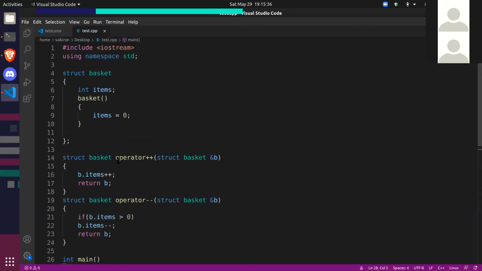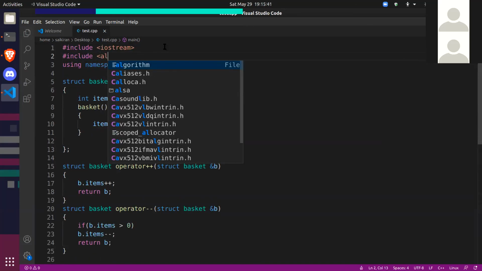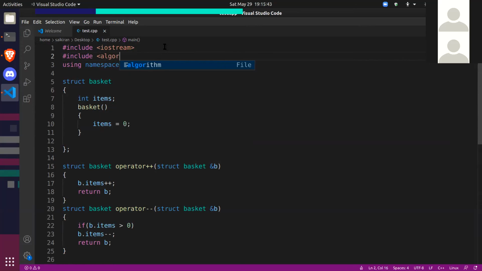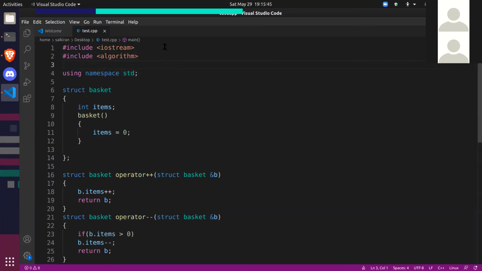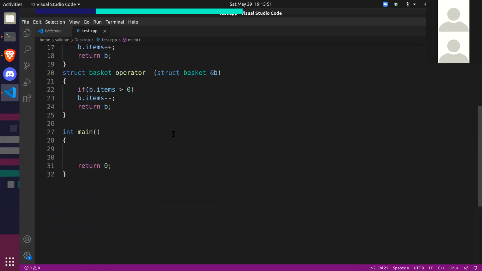I want to show you this cool function called sort. We'll be using sort now. To use sort, you'll need to include this header called #include <algorithm>. Algorithm is a header which contains a lot of very useful functions. You don't have to ever write sorting functions again, at least when you do competitive programming. So let me show you the sort function with an example.